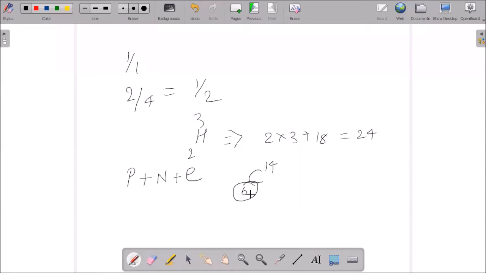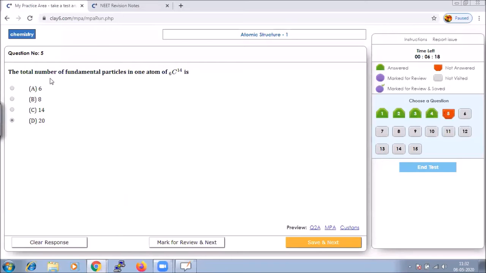Obviously 6, which is the atomic number of carbon here, we will take as the protons, and the total number of protons will always be equal to the electrons. If you subtract the atomic number from the mass number, that will give you the number of neutrons, so 14 minus 6 is 8. Sum up all these three, and that gives the total number of fundamental particles, which should be 20. So option D is the correct option.